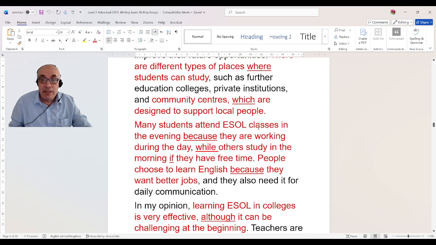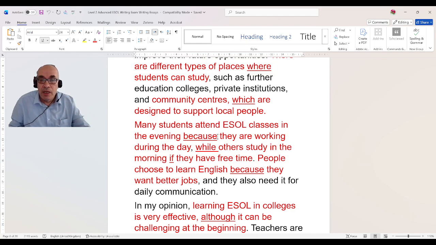Many students attend ESOL classes in the evening because they are working during the day, while others study in the morning if they have free time. So this is a very, very strong complex sentence. Very strong, because I'm using because, and I'm using while, and I'm using if. And all of them are in the same sentence. So this is a very, very strong complex sentence because it uses three conjunctions.